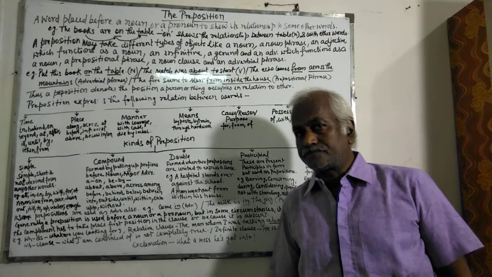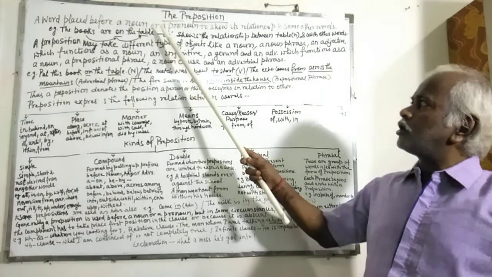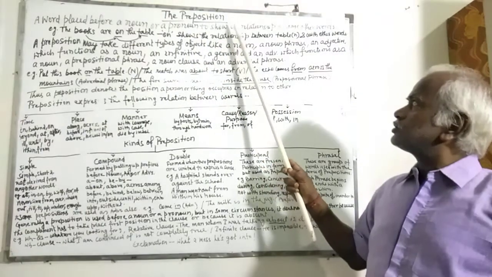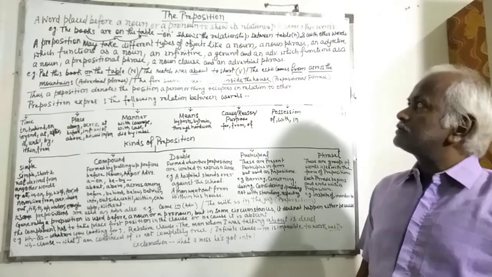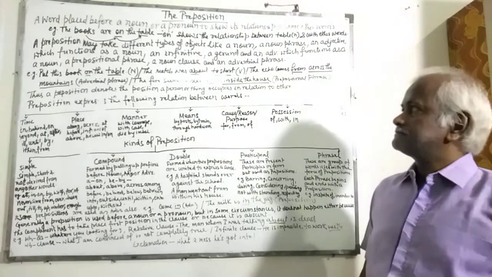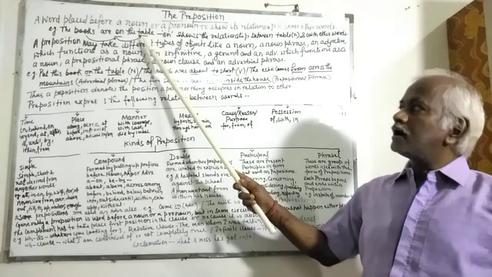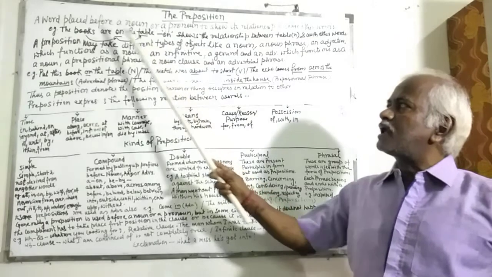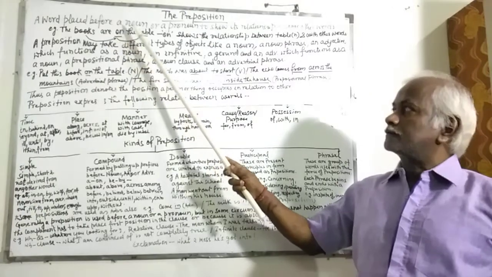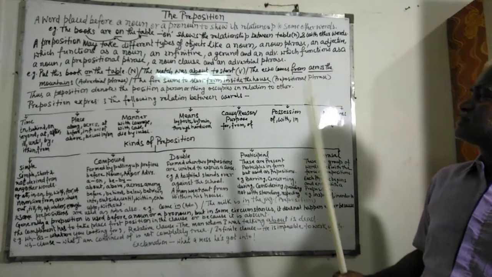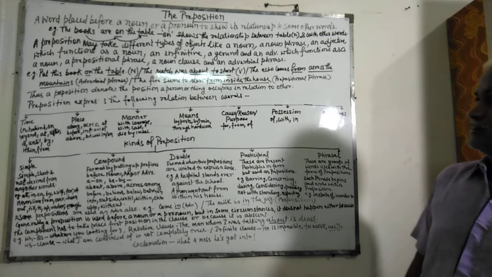What is a preposition? A word placed before a noun or a pronoun to show its relationship to some other words is called a preposition. For example, the books are on the table. Here, the relationship between table and the books is being described with this word on. On shows the relationship between table and book, that is, with other words.